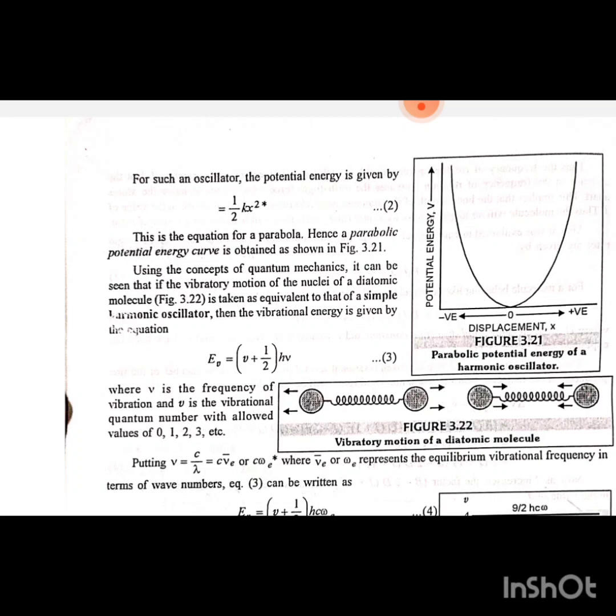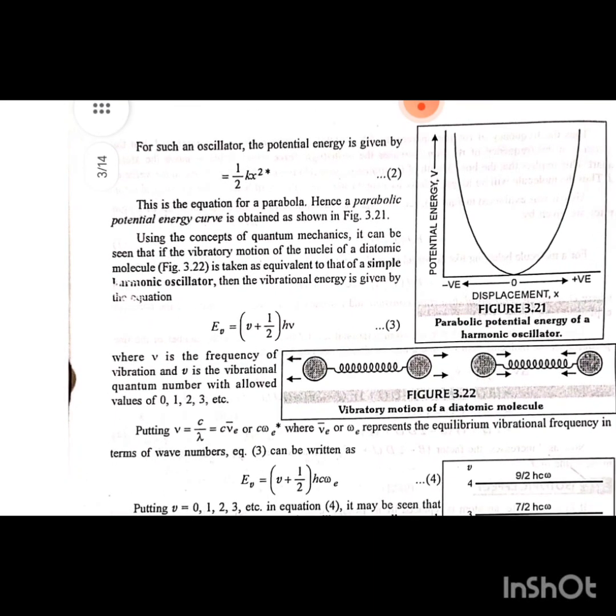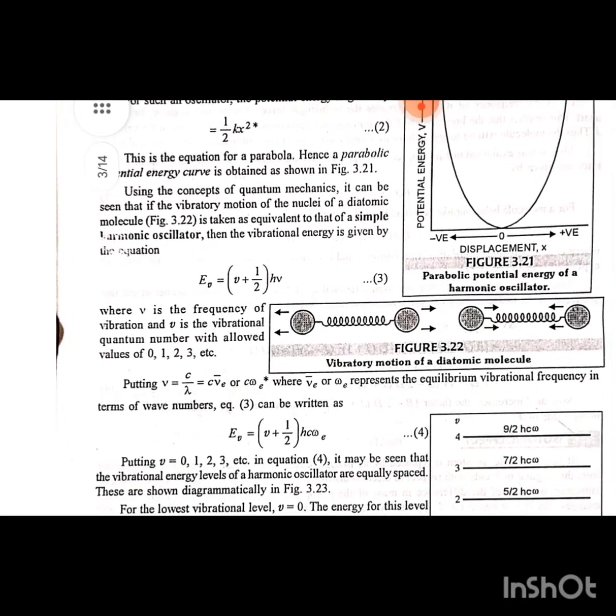Using the concept of quantum mechanics, it can be seen that if the vibratory motion of the nuclei of a diatomic molecule is taken as equivalent to that of a simple harmonic oscillator, then the vibration energy is given by the equation E v is equal to v plus half h nu. This is our third equation, where nu is the frequency of vibration and v is the vibration quantum number with allowed values of 0, 1, 2, 3, etc.